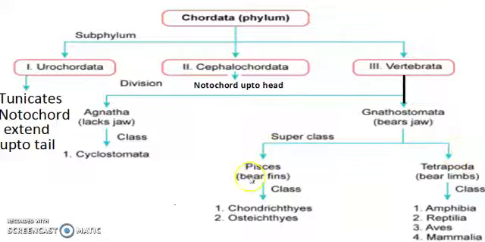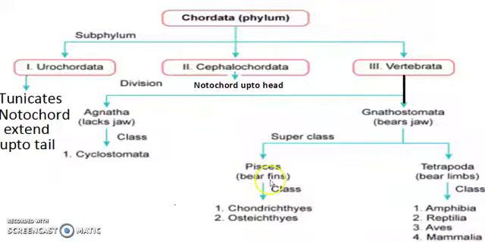One is called Pisces, which have fins, which means fishes, and the other is tetrapods. Tetrapods have four limbs, two forelimbs and two hind limbs. They include the classes amphibians, including frogs, reptiles, including lizards and snakes, aves, birds, and mammals, including humans.